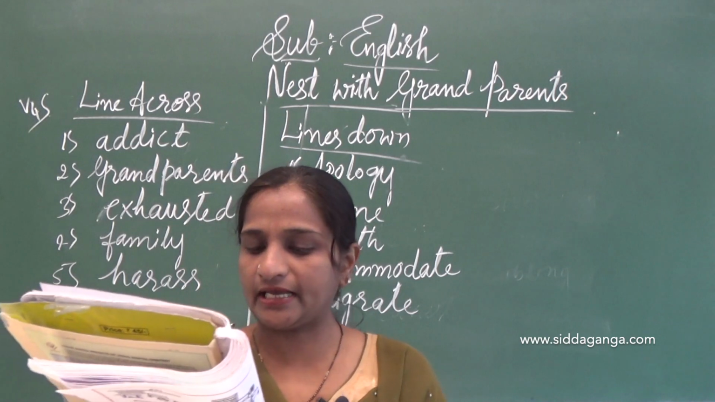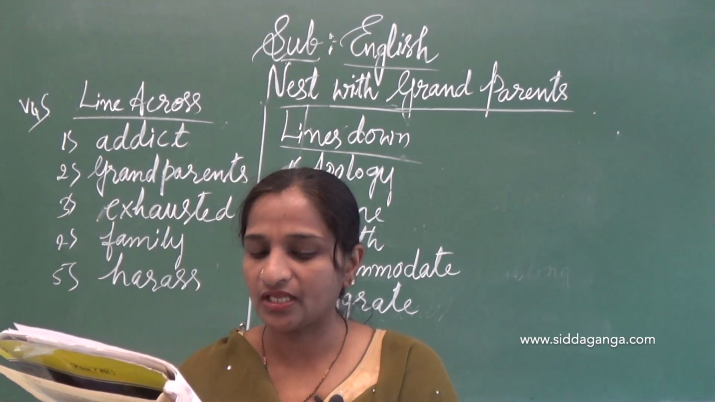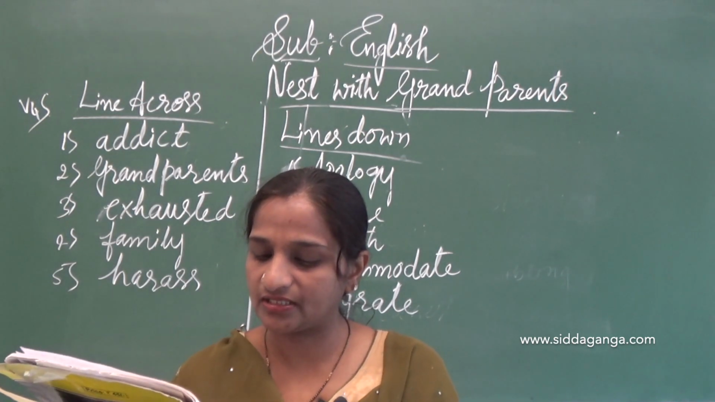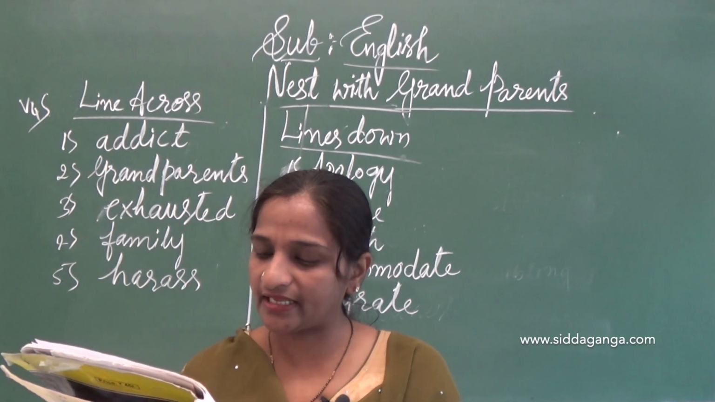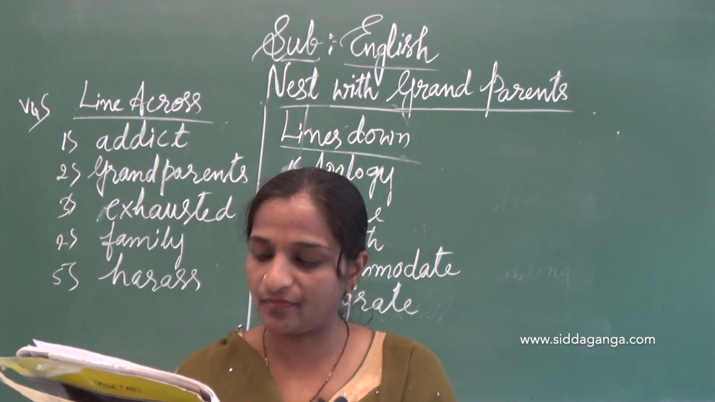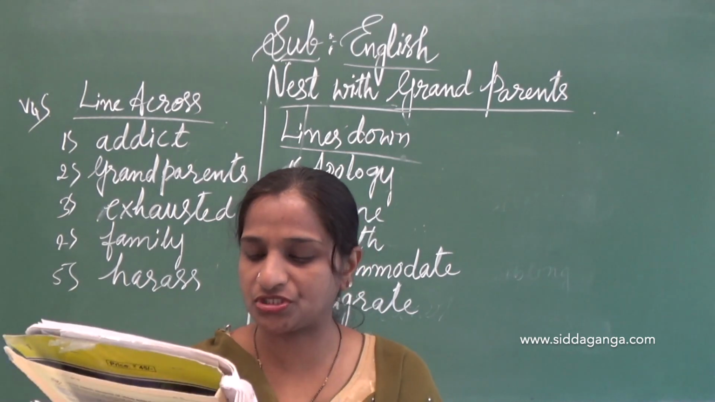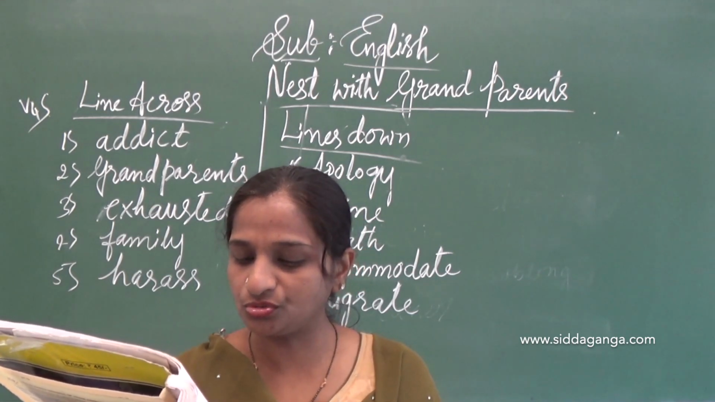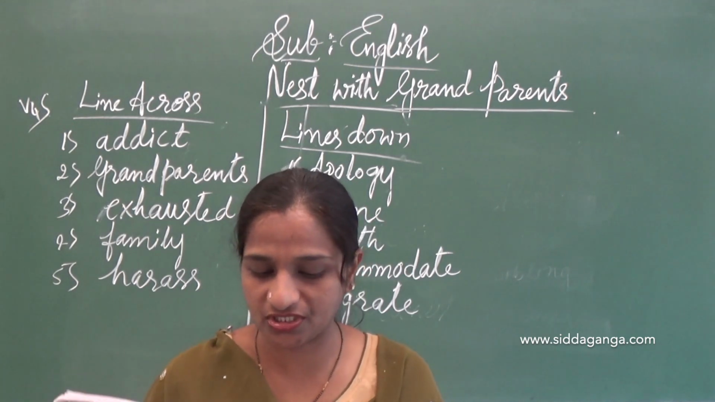Anju and her parents. Anju's father wanted his old parents to be near him so that he could take care of them. Of is a preposition, to is a preposition, next to, of, to, in. So you have to mark all these prepositions, dear children.